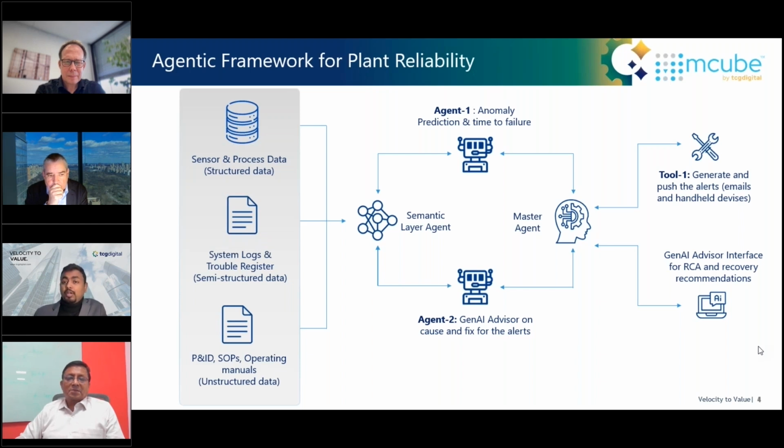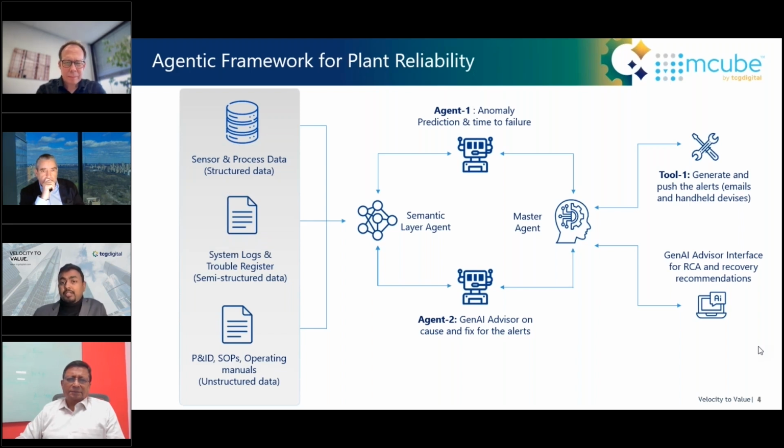And also, in parallel, we have created anomaly prediction models on structured data so that it can predict the anomaly before it actually occurs. And not only before it occurs, but it will predict in time so that you can take some mitigation step to stop the calamity or the interruption in the plant from actually happening.